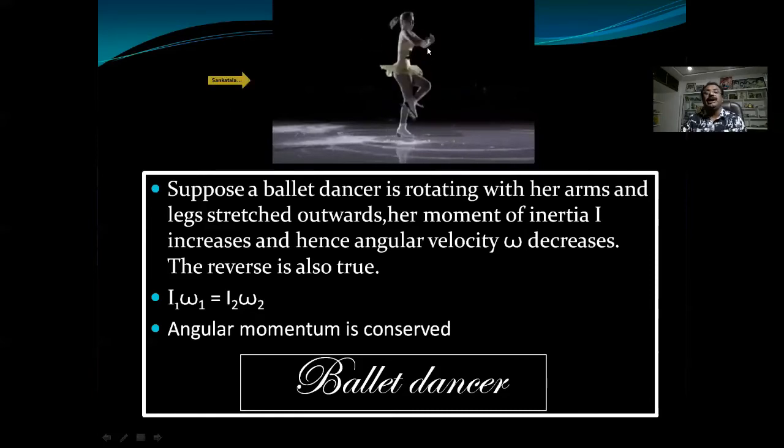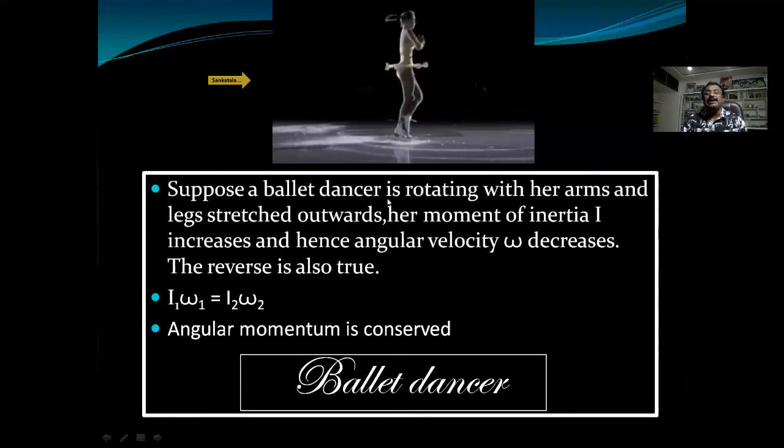Now when our inertia increases, velocity decreases. Now she is bringing her hands towards her body. Inertia decreases, velocity increases. Like this, they are keeping their angular momentum always constant. So here the angular momentum is conserved. This is nothing but the principle of conservation of angular momentum.